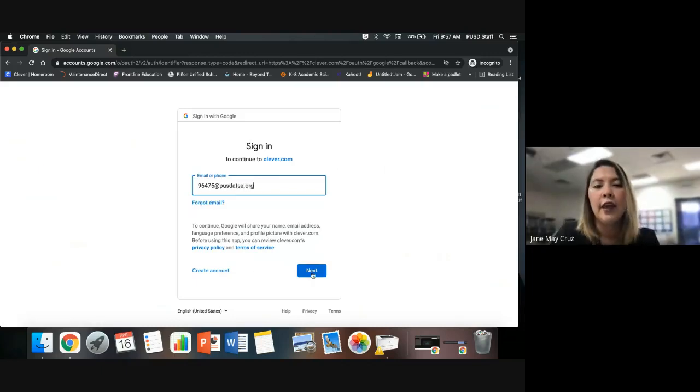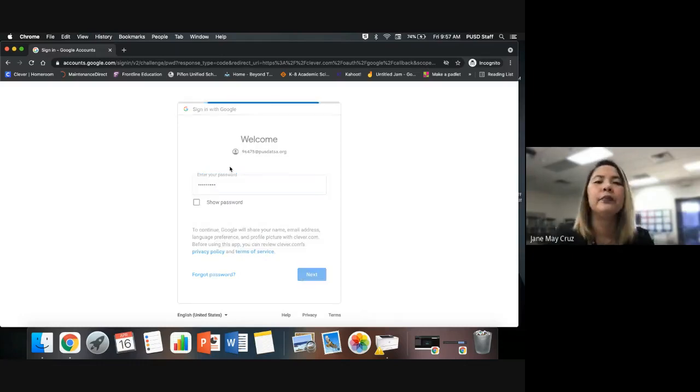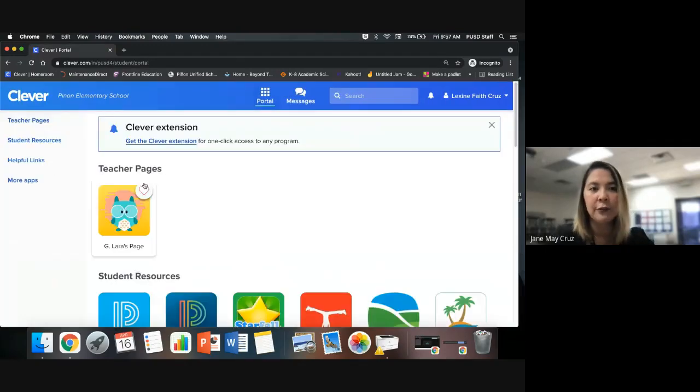Okay, and then the password is usually the last name of the teacher, so the first letter is capitalized, and then 2020 number. Okay, so for example, if your son's teacher is me, you'll be typing J Cruz 2020 number sign or pound. Okay, and then click next. After doing this, guys, you will be taken to the Clever portal.